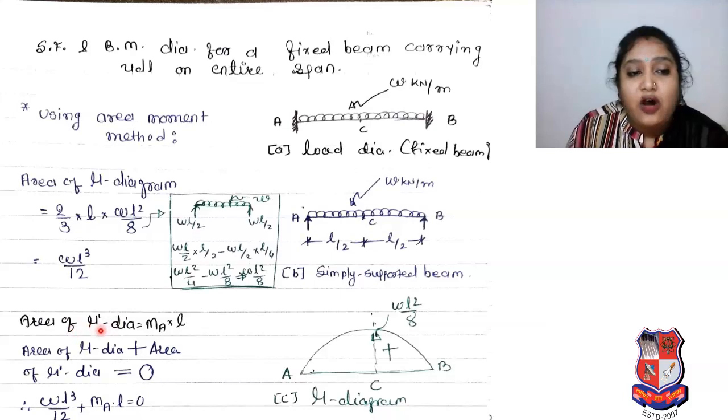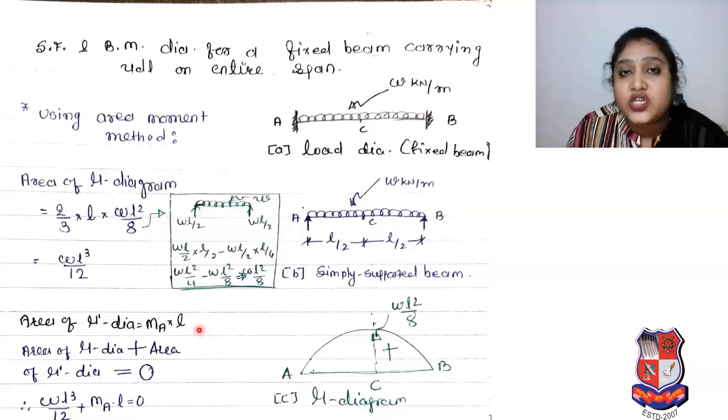Now the area of the Mu dash diagram is equal to MA into L. In our previous theory you have seen that rectangle portion. The rectangle portion was there because of the fixed end; no load was there in between the beam, and we have to consider only the fixed end moment at A and the fixed end moment at B, and based on that we prepare the Mu dash diagram. In that Mu dash diagram it was rectangular in shape, so whatever moment we have, multiply by the distance. So the area of the Mu dash diagram is MA into L.